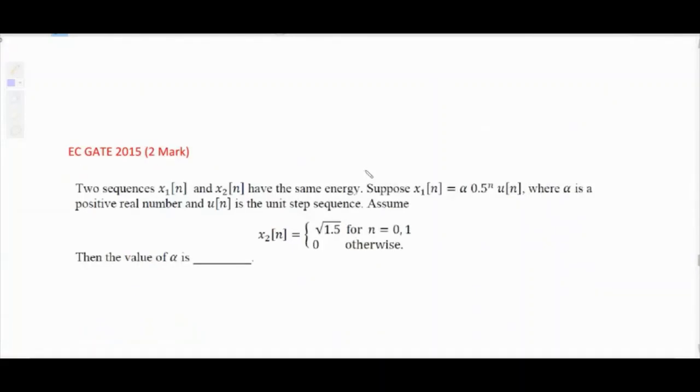Okay, next question. If you get stuck, then leave that. You can solve it afterwards or you can watch the video afterwards. Now focus on the next question.